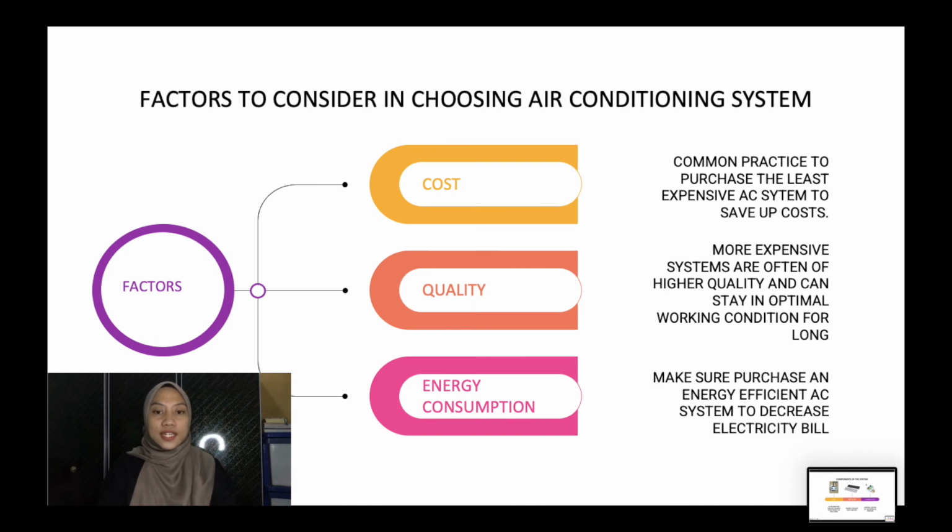Factors to consider in choosing an air conditioning system. The first one is cost. It is common practice to purchase the least expensive aircon system to save up cost. The second one is quality. More expensive systems are often of higher quality and can stay in optimal working condition for long. The third one is energy consumption. Make sure to purchase an energy efficient aircon system to decrease the electricity bill.